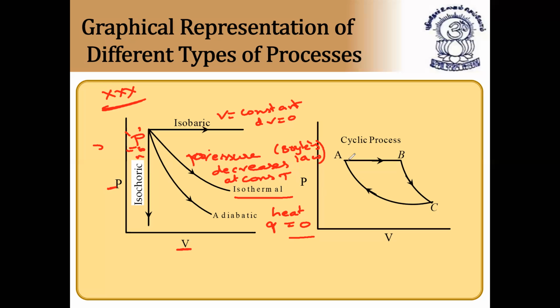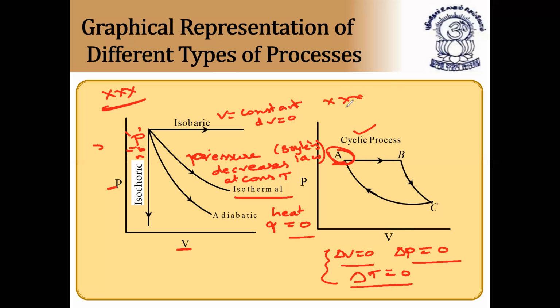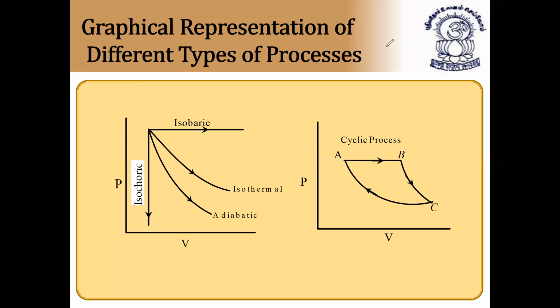Cyclic process, I told you, starts with A to B, B to C, C to A again. So this is the initial and original state, and the final state is the same. That is starting with A and ending with A. So it is called a cyclic process. In a cyclic process, what is zero? Delta V is equal to 0. Delta P is equal to 0 because initial and final state are the same. So delta T is also equal to 0. So since the initial and final state are the same, all these parameters are 0. That is, change in volume, change in pressure, change in temperature is always 0 in a cyclic process. I hope it is clear. So these two graphs are very, very important. They're asking objective questions.